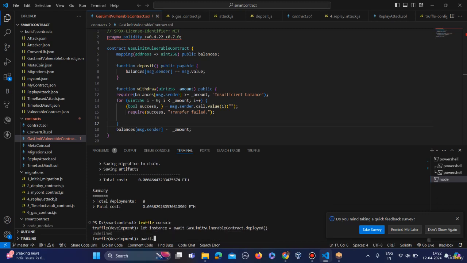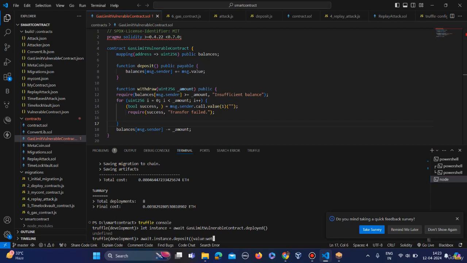Now let's transfer our ether. Await instance, sorry, it's a square bracket and then these braces.